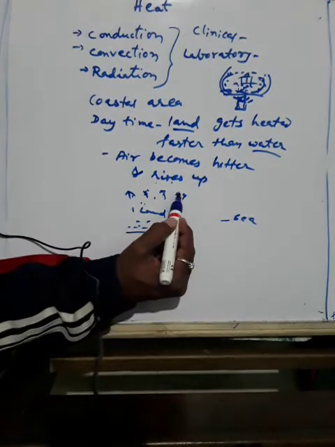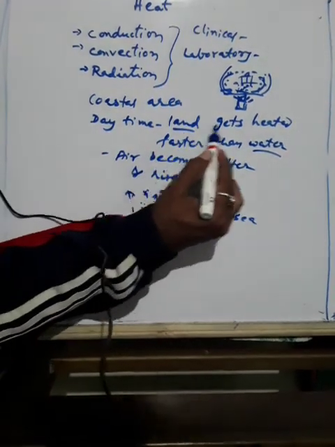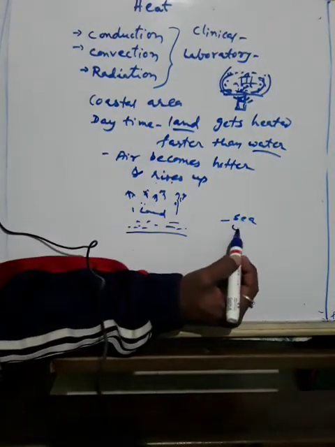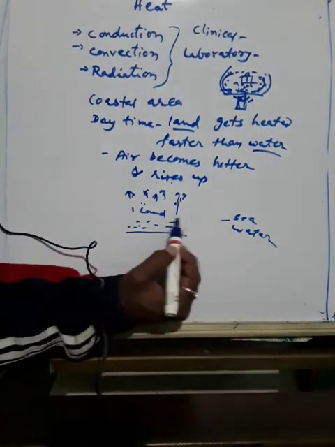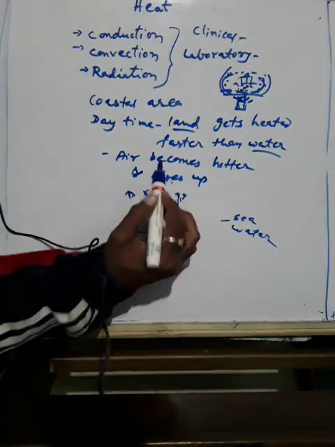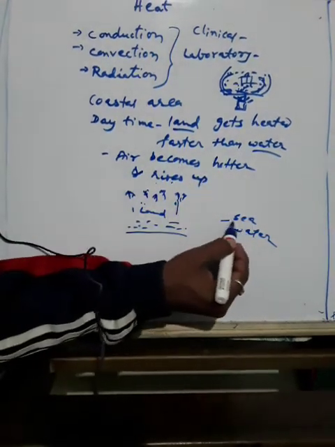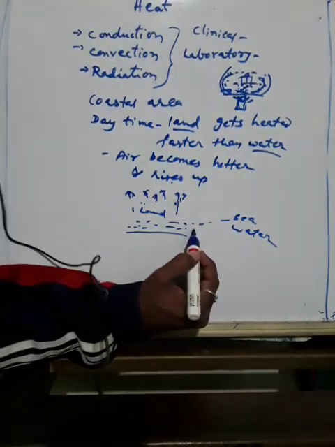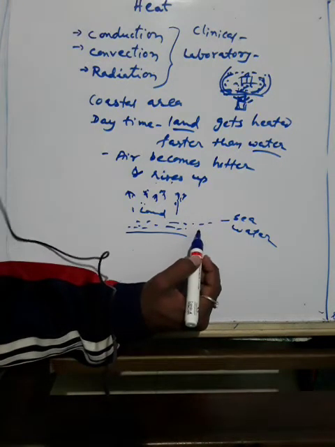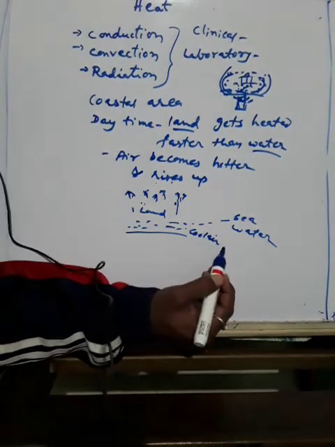Because you already know land gets heated faster than water, and the sea contains water. So during the daytime the land gets heated, and due to that the air is moving upwards. But who will take this place? The place is occupied by cool air from the sea. From the sea, cool air will take its place.